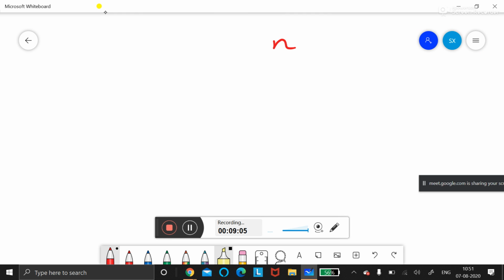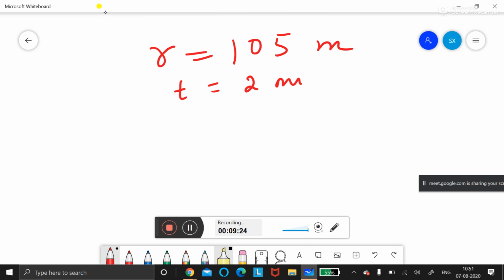Did you write, children? Yes, ma'am. Every 2 minutes it is moving. Then, if the radius of the circular park is 105 meters, calculate the speed.